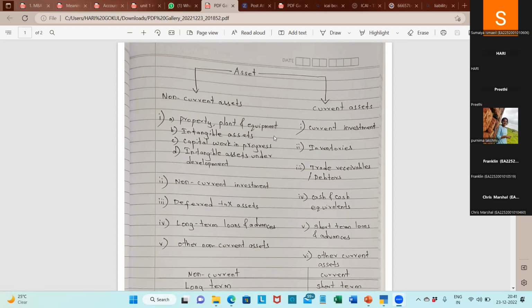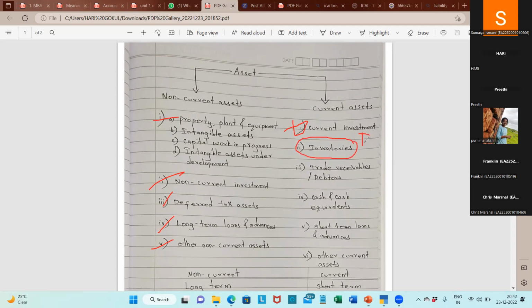Okay, and right now I completed all those things. And inventories. Say I'm a car manufacturing company. For me, the car is an inventory. I haven't sold it. I have manufactured about 10 cars, or 5 cars are under work in progress. I have purchased tires and so on as raw material. All those things come under the classification called inventories.